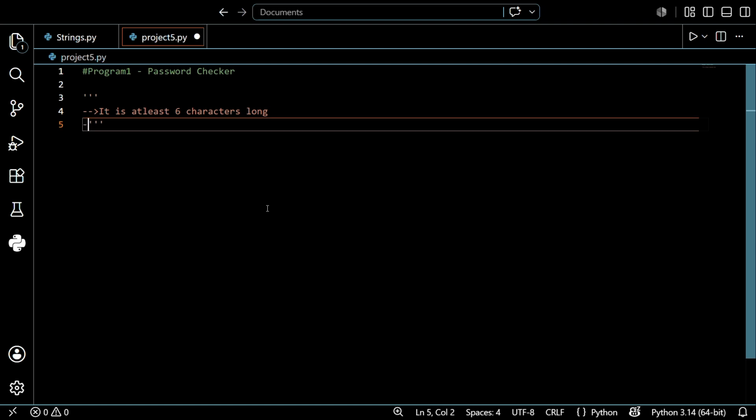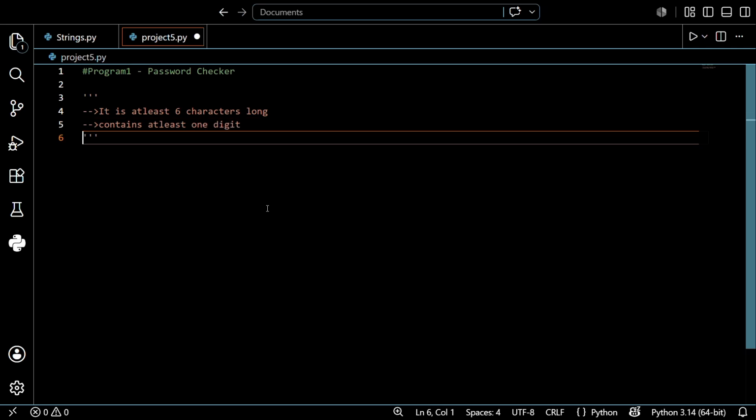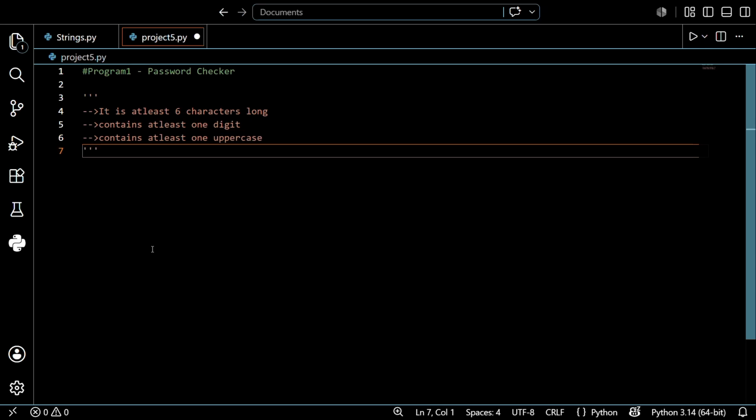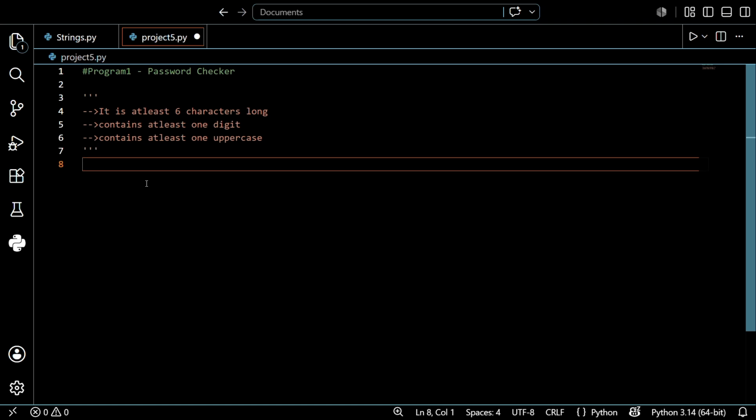After that, it contains at least one digit, and it contains at least one uppercase letter. Okay, so let's see how you can do this.